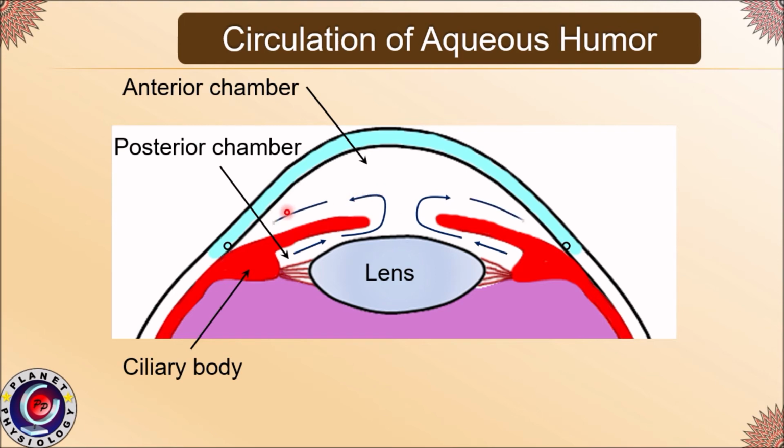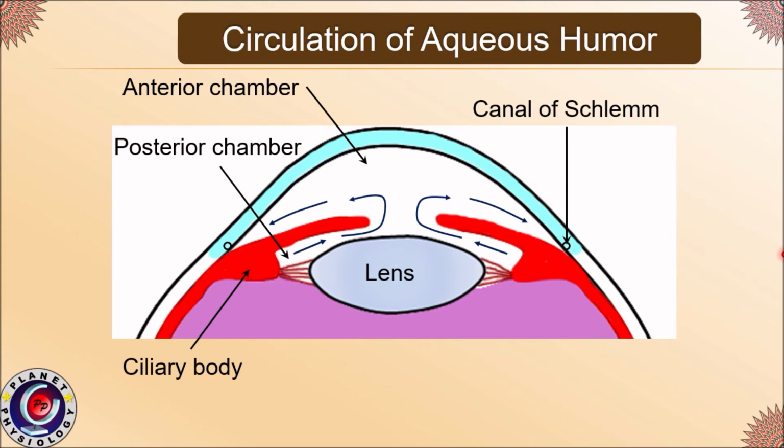From the anterior chamber, it flows towards the sclerocorneal junction. Here, the epithelial surface will absorb this aqueous humor and then finally it will be drained into the canal of Schlemm. From the canal of Schlemm, aqueous humor will be drained into the choroidal vein. Thus, there is constant secretion of aqueous humor by the ciliary epithelium, which will be constantly drained by the canal of Schlemm into the choroidal vein. So all the time, this entire anterior chamber will be filled with aqueous humor.